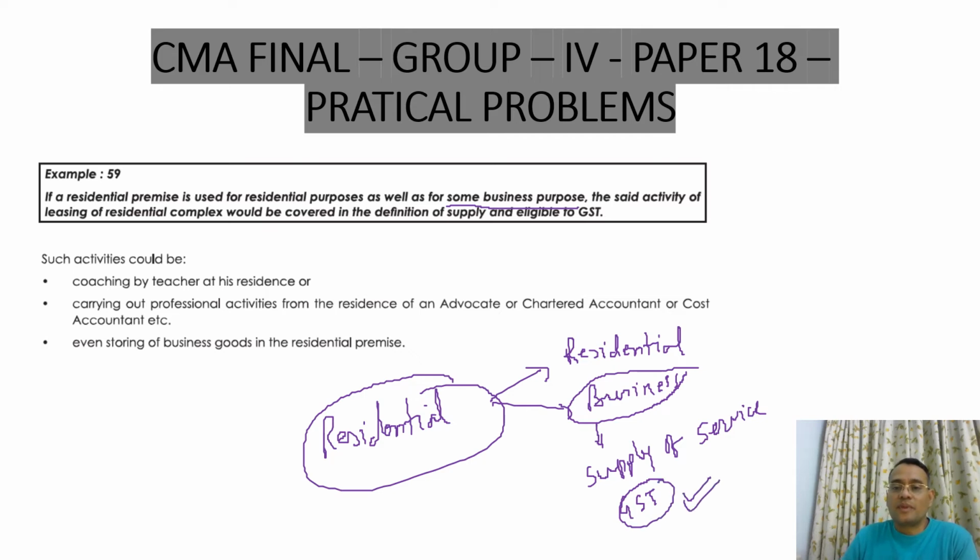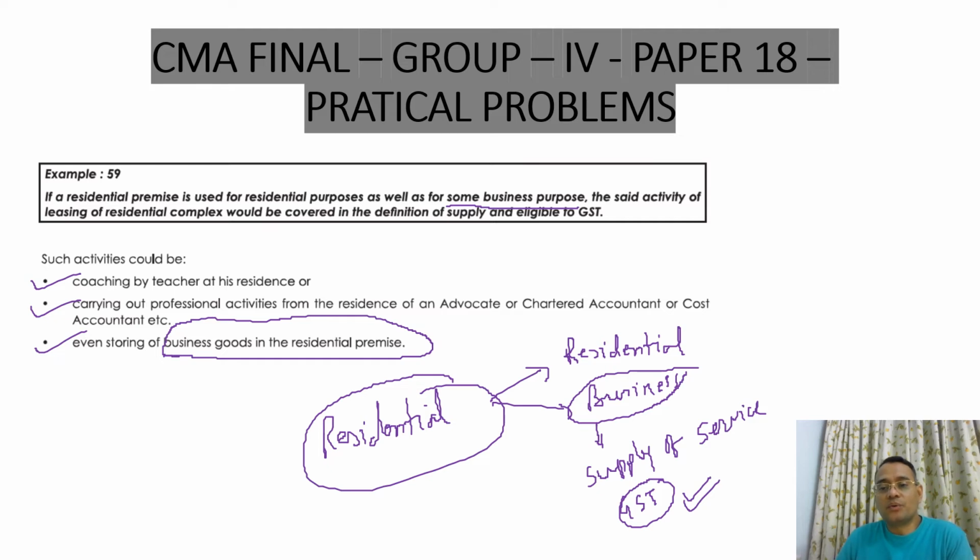And residential property can be used for commercial purpose, like coaching by a teacher at his or her residence, or carrying out professional activities by a CA, CMA, CS, advocates, or any professional, and even storing of business goods in the residential premises would be constituted as a supply, and it is liable for GST.